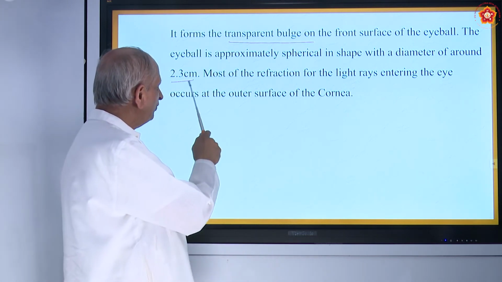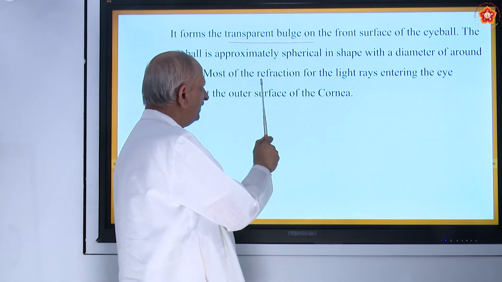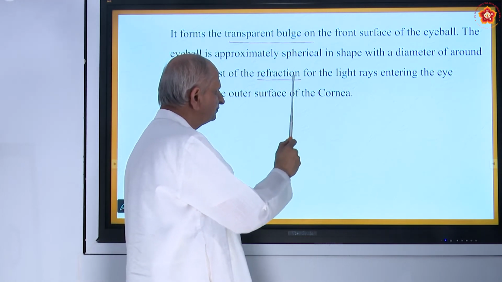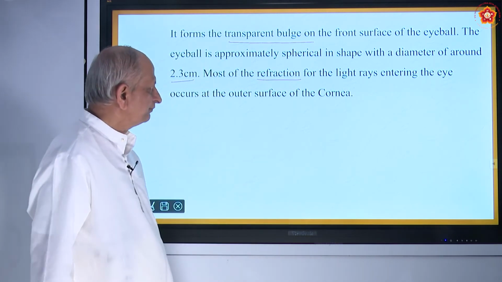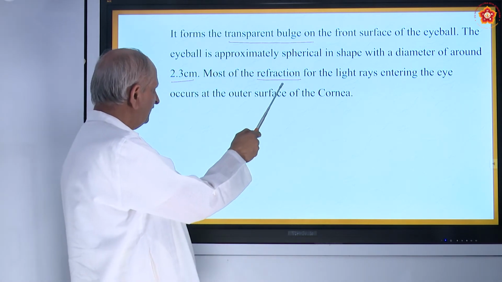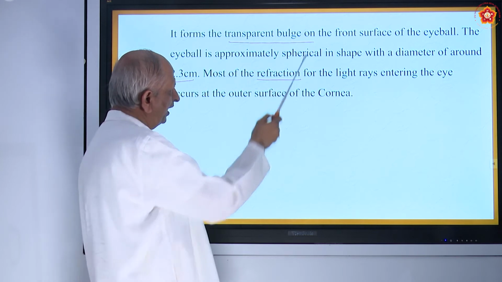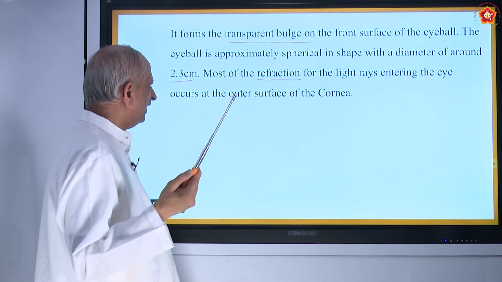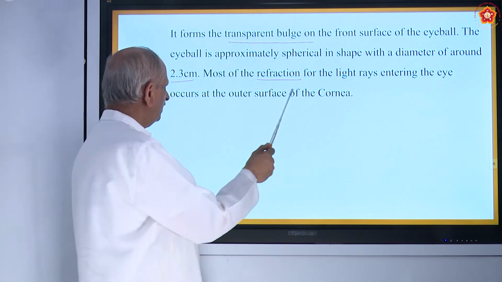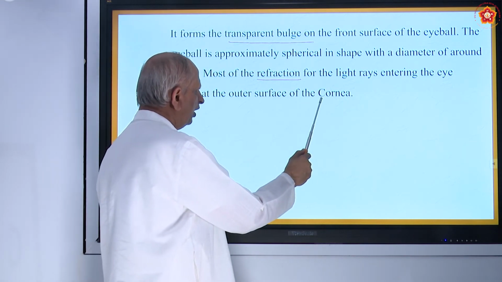Here, what does it do? The light gets refracted, means it passes through. So the entry position of the light is the eyeball, and there it enters through what is called the cornea.